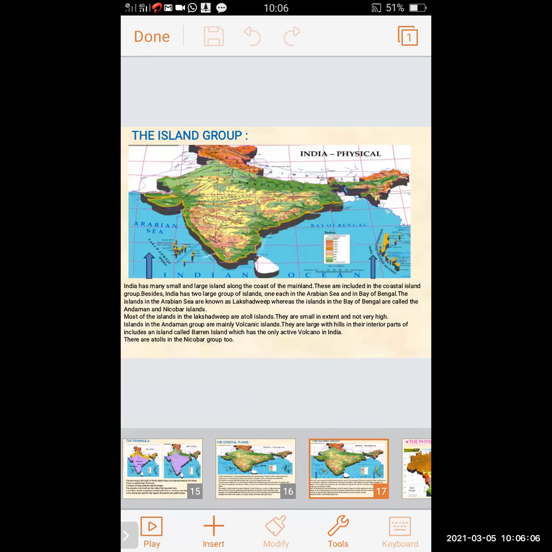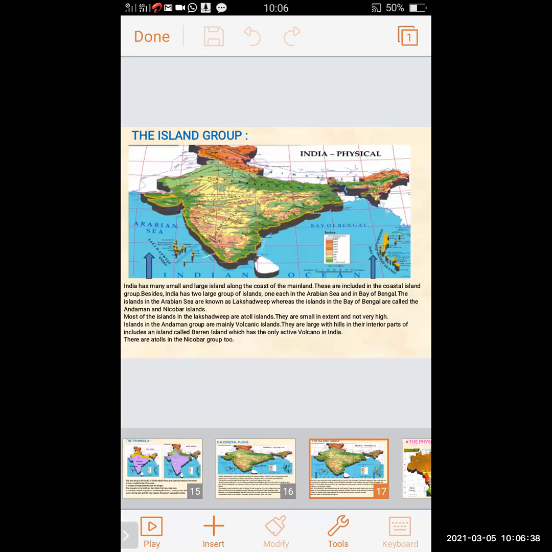The islands in the Arabian Sea are known as Lakshadweep. In the map, it is shown with a blue arrow indicating Lakshadweep on the west side. Whereas the islands in the Bay of Bengal are called the Andaman and Nicobar Islands.